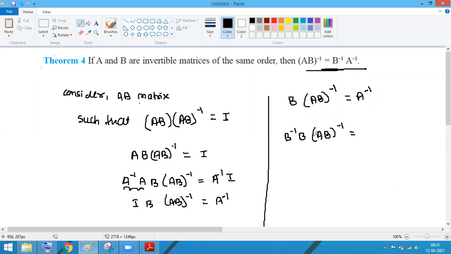If you are taking any matrices, the left side of the left part, then here also you have to take the left side of the right part. That is B inverse into A inverse. Now can I write this is equal to I? So I into the AB inverse is equal to the B inverse into A inverse, and from here I can say that the AB inverse is equal to B inverse A inverse.